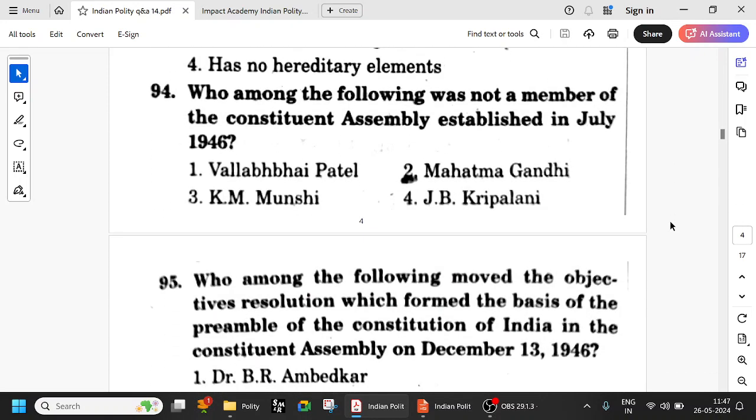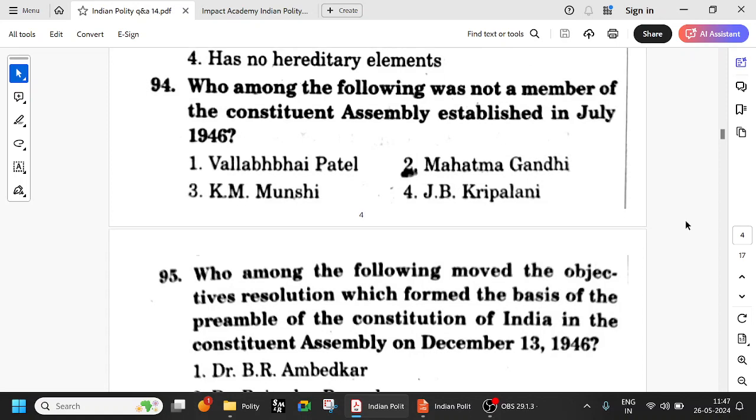Who among the following was not a member of the Constituent Assembly established in July? Obviously Mahatma Gandhi. Mahatma Gandhi was never part of the Constituent Assembly. Others we have seen, JB Kripalani, Sardar Vallabhbhai Patel, KM Munshi, they were all part of the Constituent Assembly.